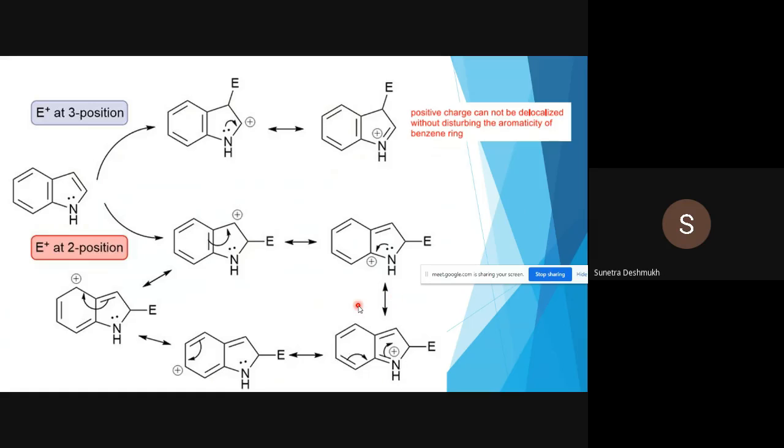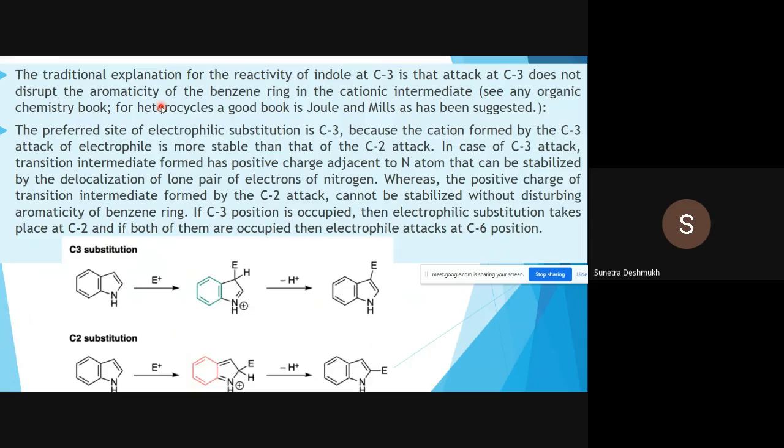So this substitution is predominant over this substitution. This is the reason why a question may be like that: why is the electrophile predominantly attacking at the third position, or beta position, and why not at the second position? You can explain that attack at the second position destroys the aromaticity of the benzene ring, whereas in the third position it regains the aromaticity of the benzene ring. That's why third position attack is more favored over second position attack.